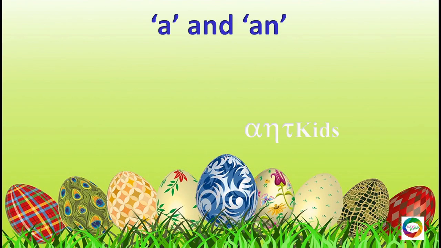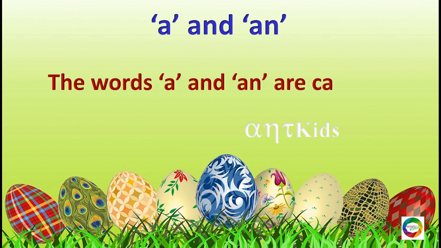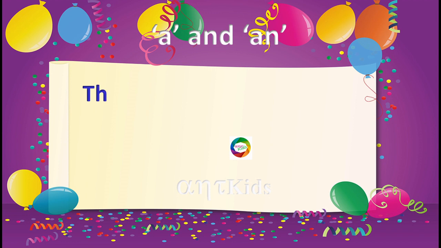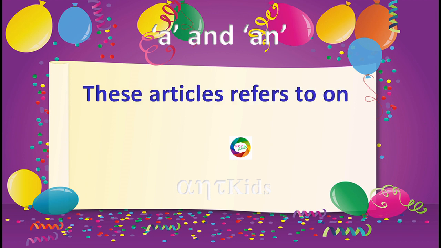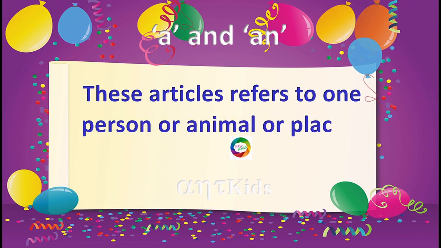Now we will see use of the articles a and an. The words a and an are called the articles. Now we will see when to use these articles. These articles refer to one person or one animal or one place or one thing.